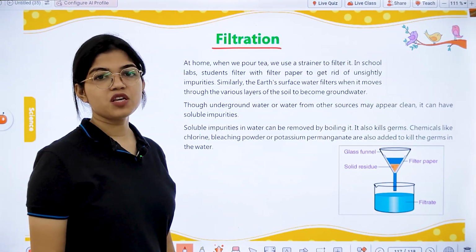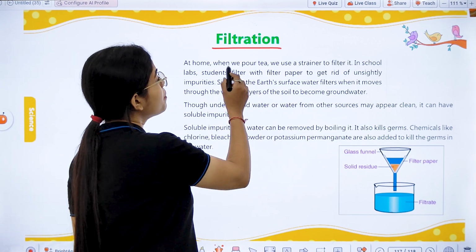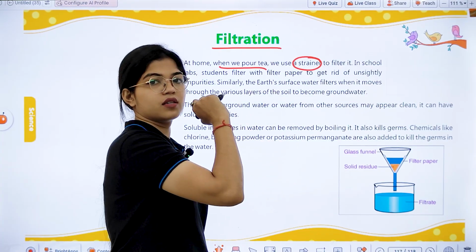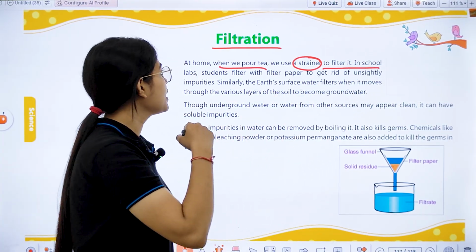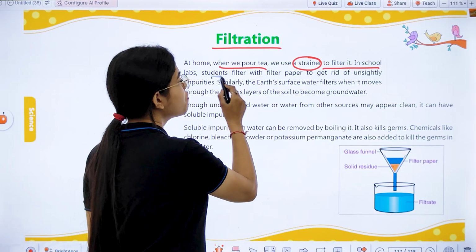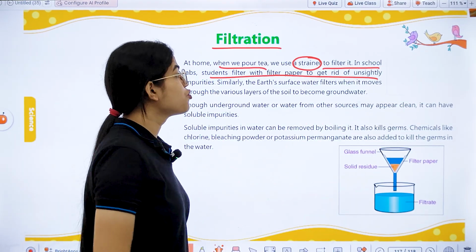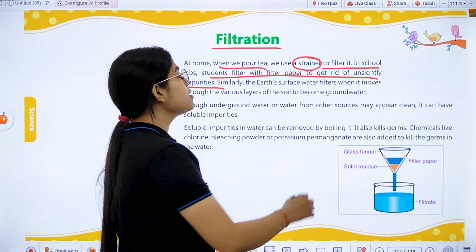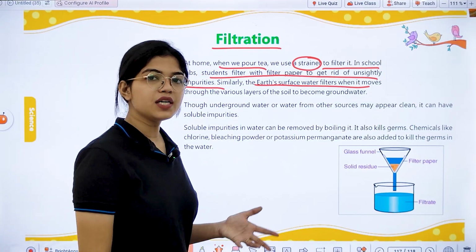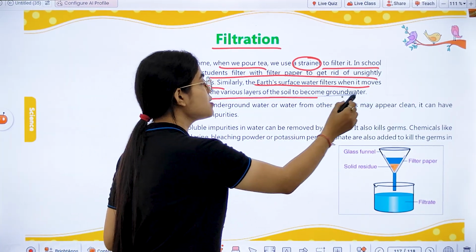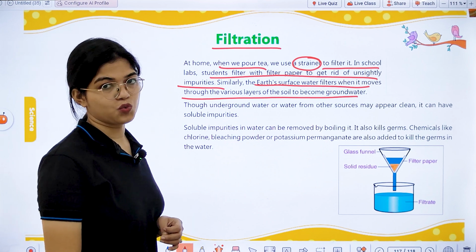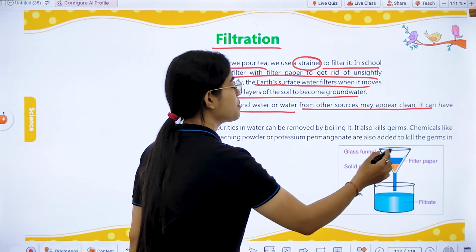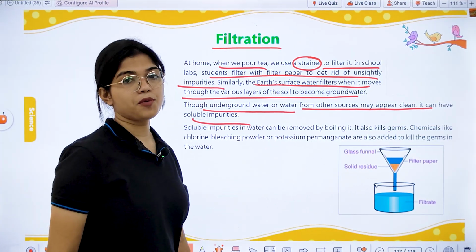Then next we have another method, the filtration method. At home we commonly use this method. How? When we pour tea, what do you use? You use a device called a strainer. For what? To filter it. Right? In school labs also, students filter with filter paper to get rid of unsightly impurities. Similarly, the earth's surface water also gets filtered when it moves through the various layers of the soil to become groundwater.